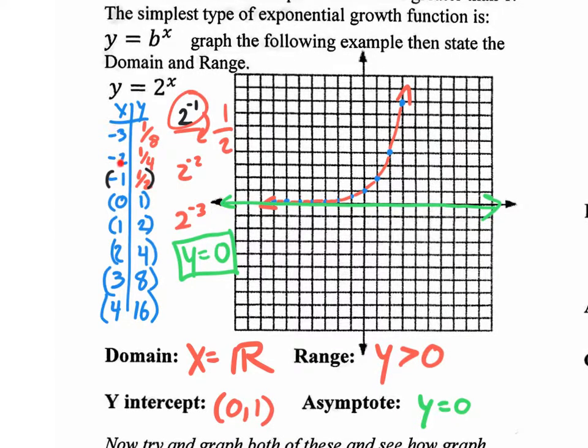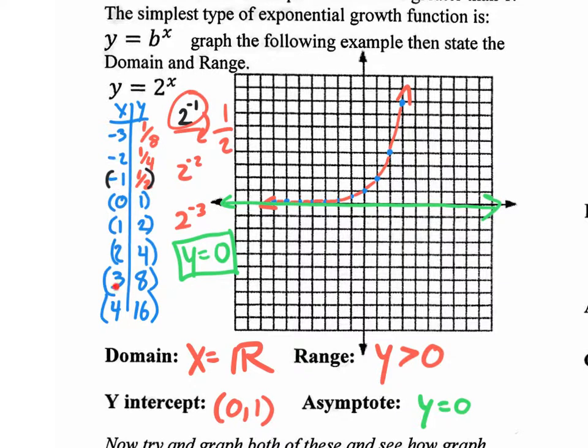So I did have all these in order, and as you can see, when I plug in 0 right there, 2 to the 0 is 1, and from that point, I already know it's going to grow by 2. So that 1 is going to grow by 2. So 1 times 2 is 2, times 2 is 4, times 2 is 8. So I'm going to be able to get all these coordinates without doing all the math that I did of, 2 to the -1, I move it down, it becomes positive, I end up with 1/2. I don't need to really do that math if I understand that it's growing by this base, which is 2.